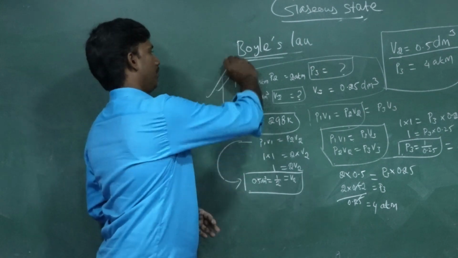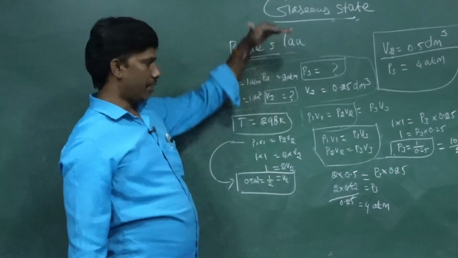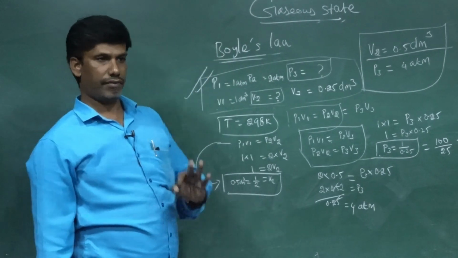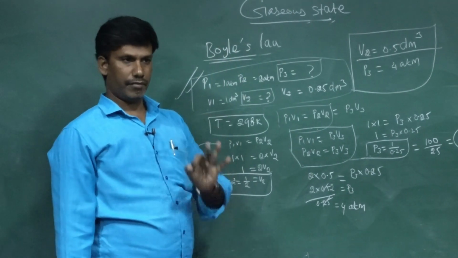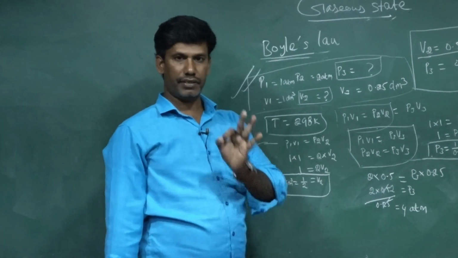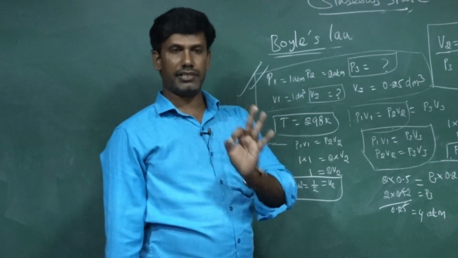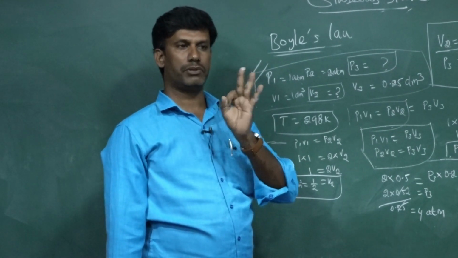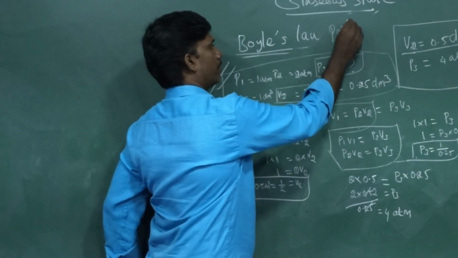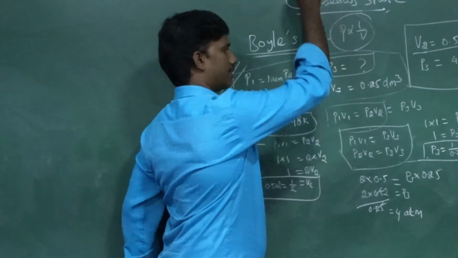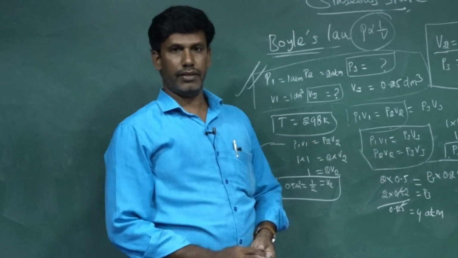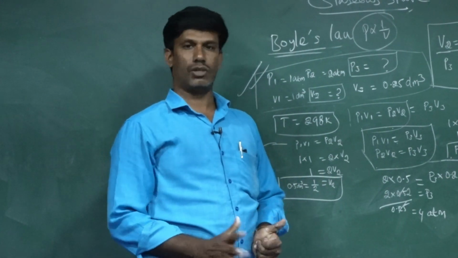That's all about Boyle's law. Okay, students, now it is very clear, I think. Again, I am repeating what Boyle's law is. Boyle's law is defined as: at a constant temperature with a fixed mass, pressure is inversely proportional to volume. That is Boyle's law. I hope you understand everything. Tomorrow we will discuss Charles's law. Thank you.